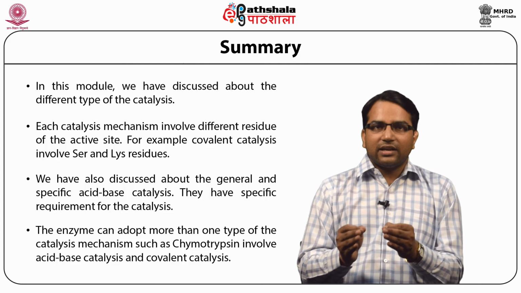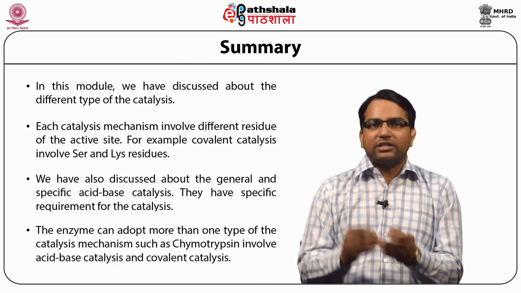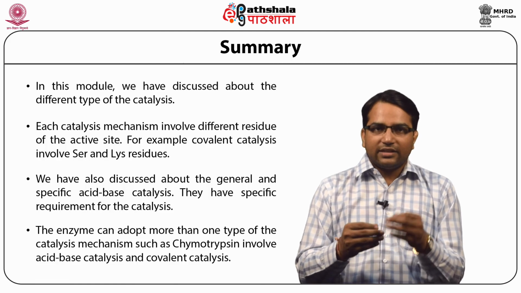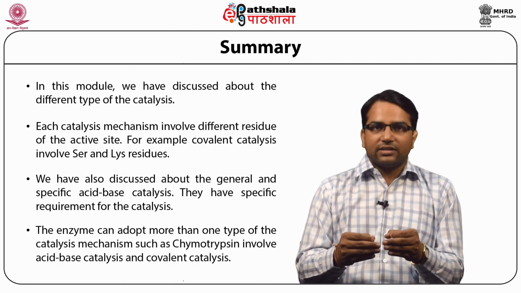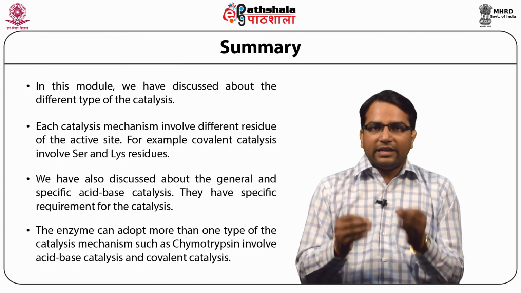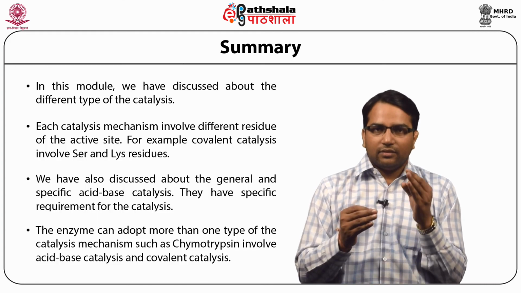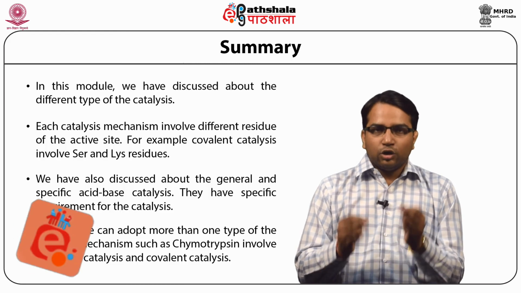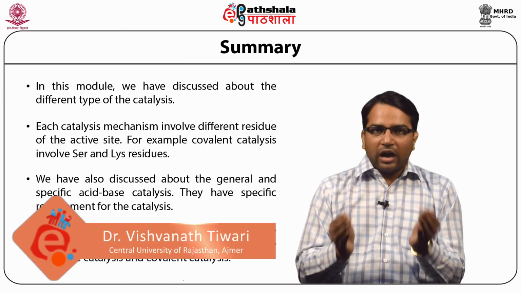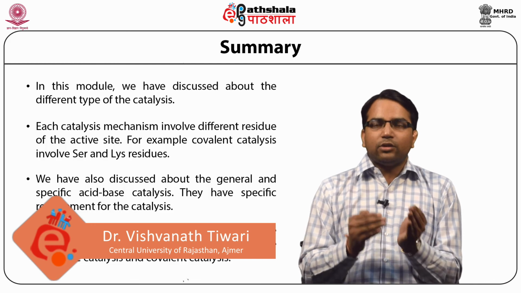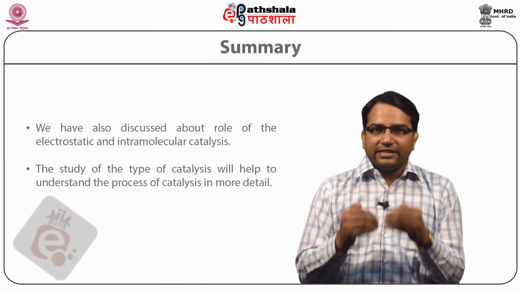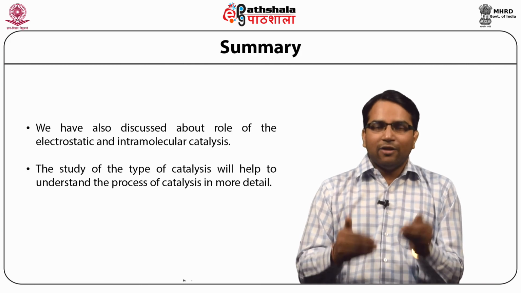We have also discussed the role of electrostatic catalysis in the process of enzyme catalysis. At the same time, we have also discussed how the transition state is important when we are talking about types of catalysis. So in this way, we have learned how a substrate is converted to the product and what contribution the enzyme active site is playing for its conversion.